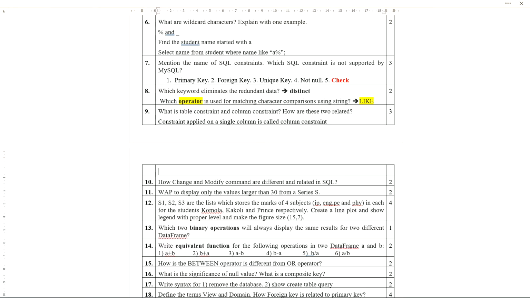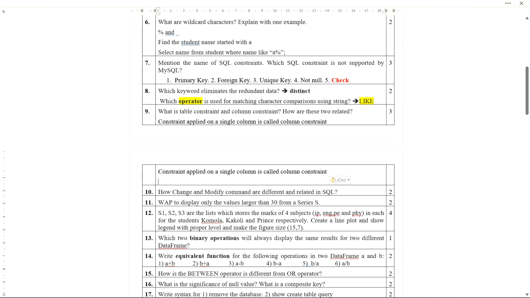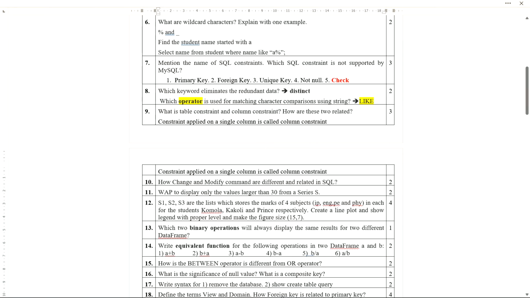Now say this one, let me copy paste, so it will save my time. A constraint applied on more than one column is called a table constraint. Okay, it's called a table constraint.